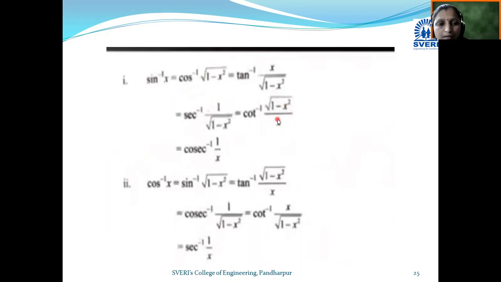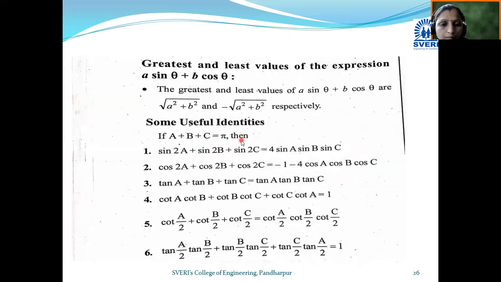So these are the inverse trigonometric ratios which can be converted into another form, using this formula. These are also standard formulae which are required while solving MCQ type examples.